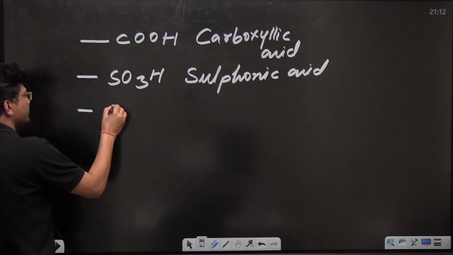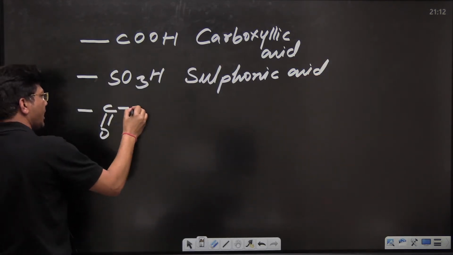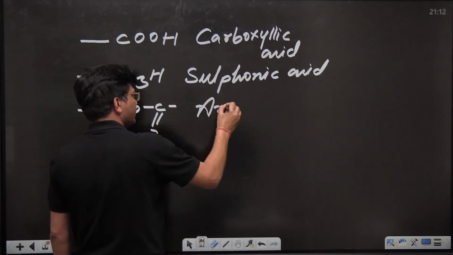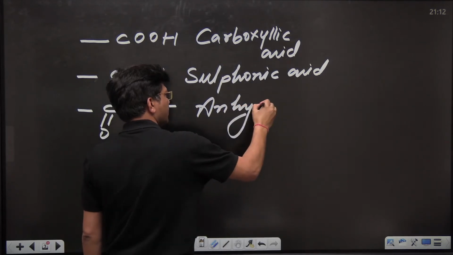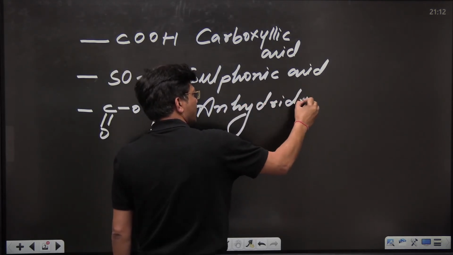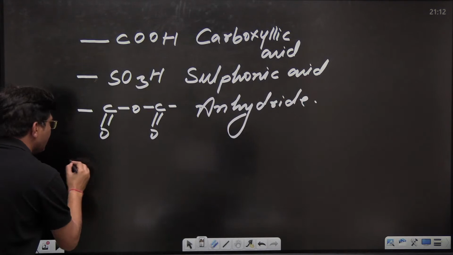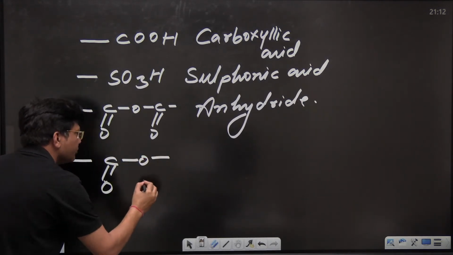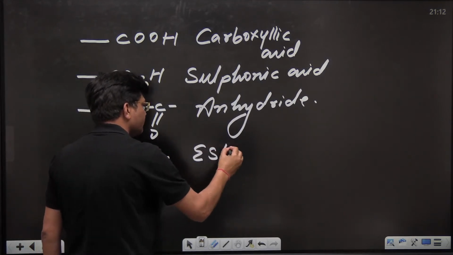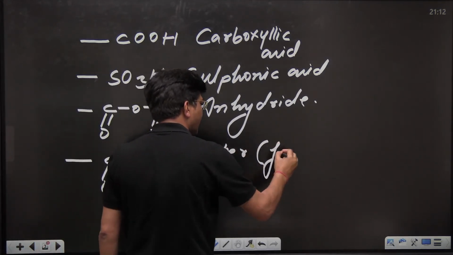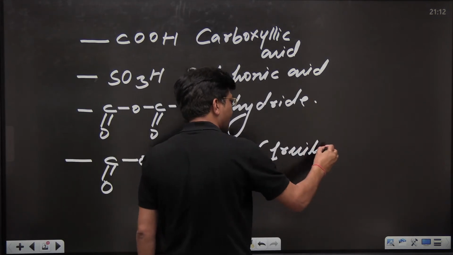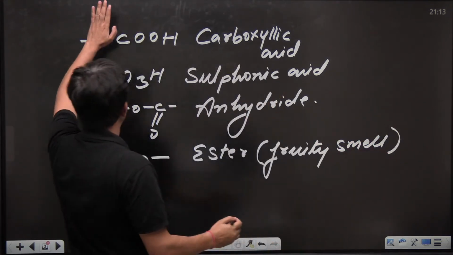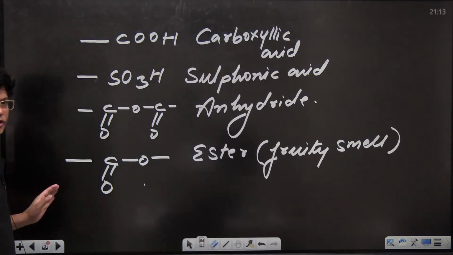Then it is anhydride. Anhydride. I will give you the trick also. Then it is ester, C double bond O, O. Ester has a fruity smell. This ester is with fruity smell. So first of all, we have to learn these four functional groups.